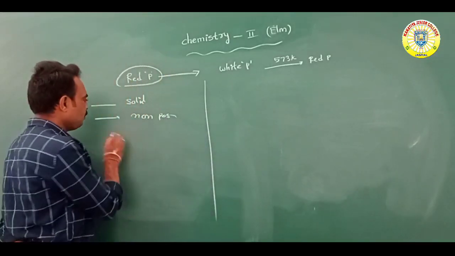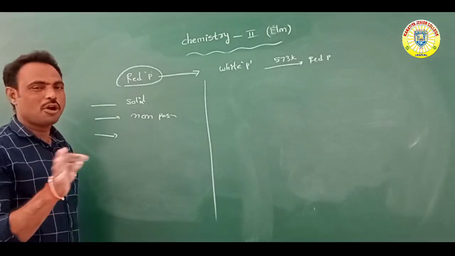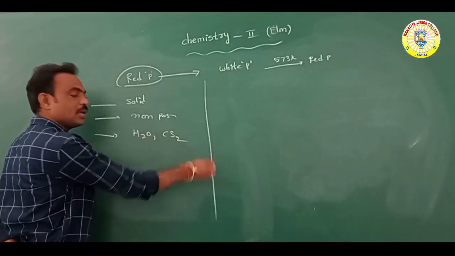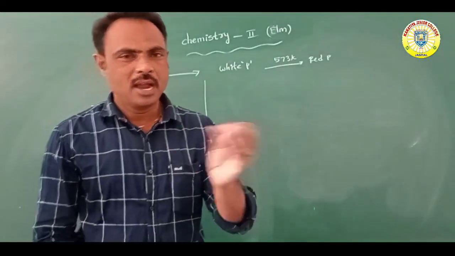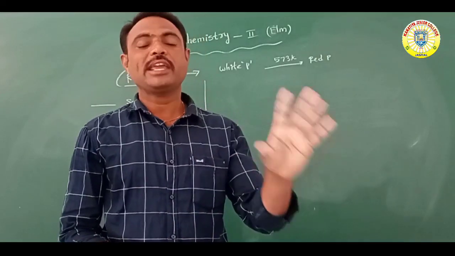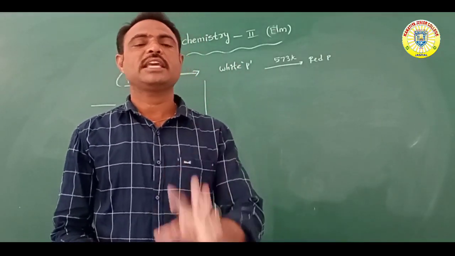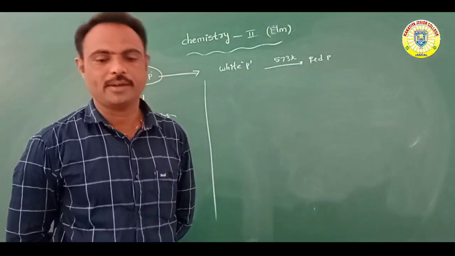At the same time, these compounds are insoluble in H2O and in CS2, which means carbon disulfide.